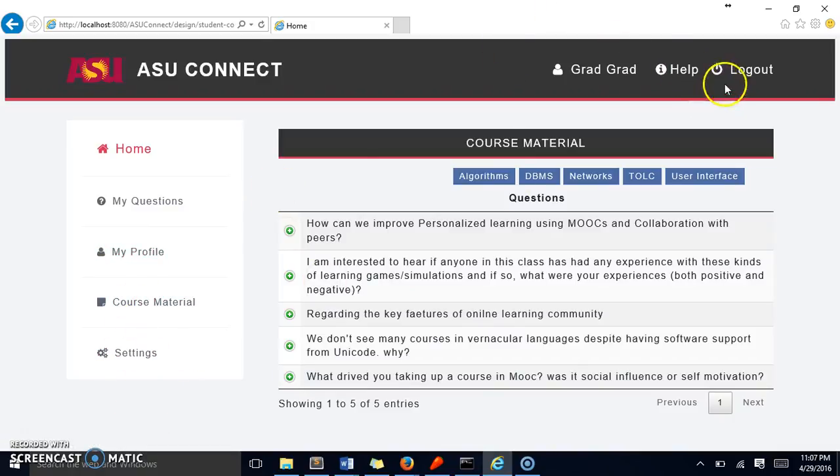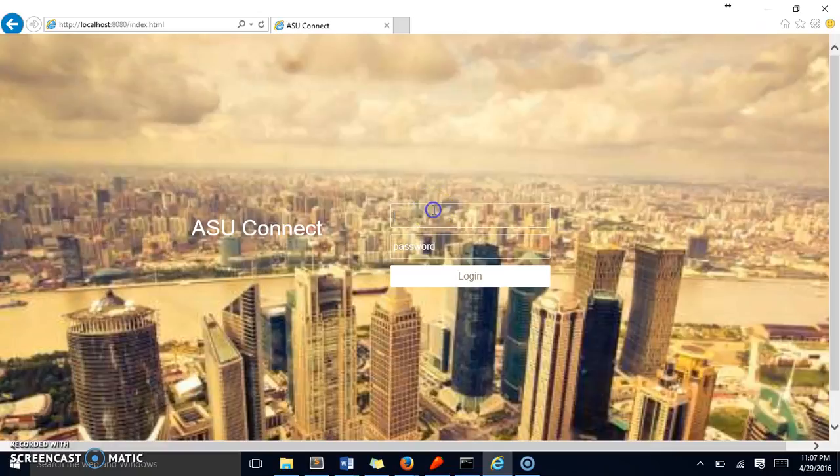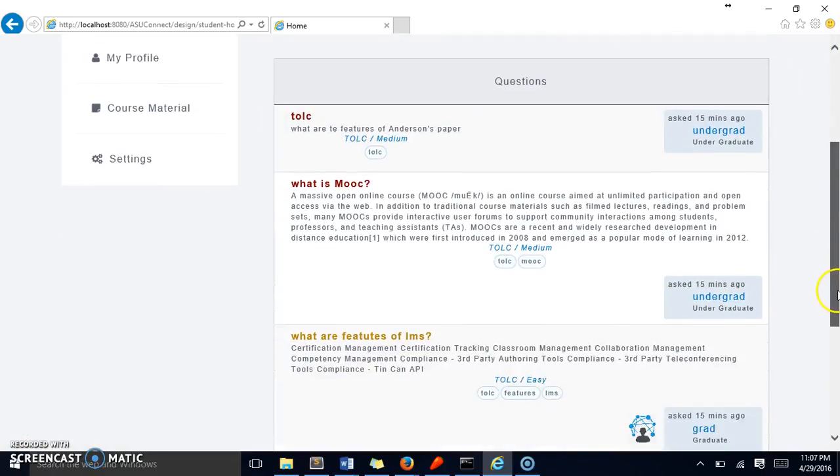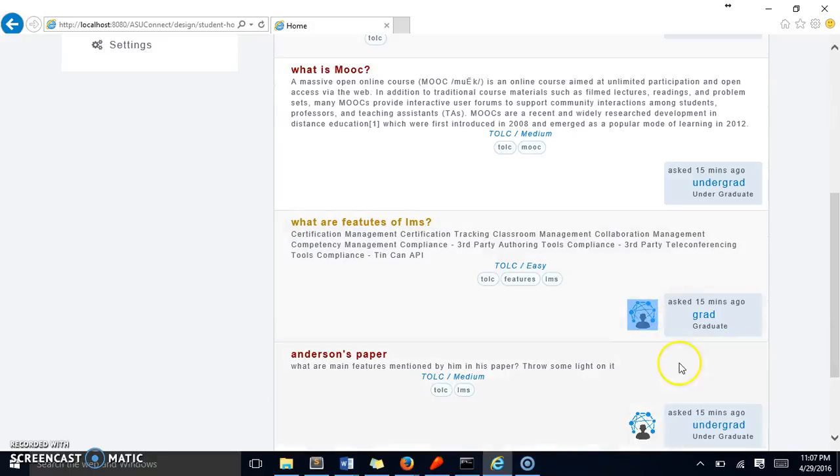Now, let me show you another important feature. Let's log in again as undergrad. Here, this connection feature is what I'm talking about.